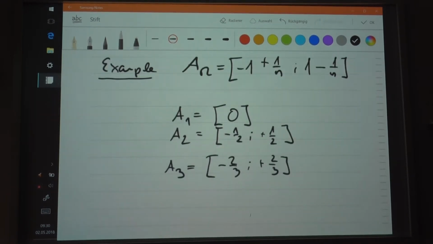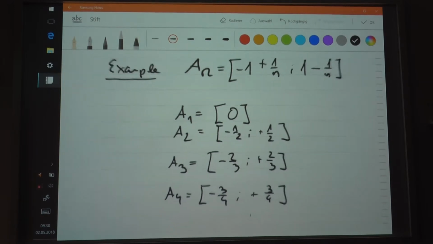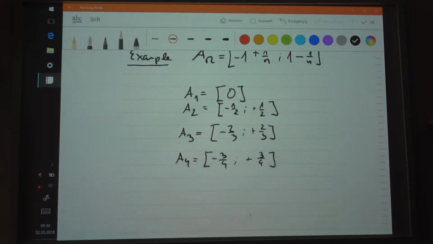So this is how it works. The fourth will be according to that: the lower bound will be negative 3 over 4, and the upper bound will be positive 3 over 4. You understand? So we consider that. Now, what happens if you take the countable union of these intervals? This goes on, and what you would do is take the countable union of these intervals.